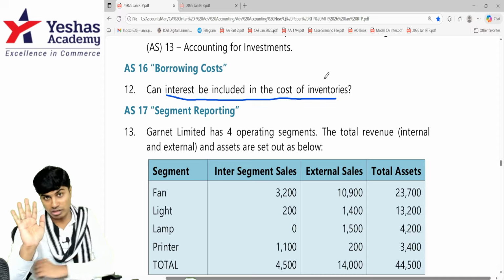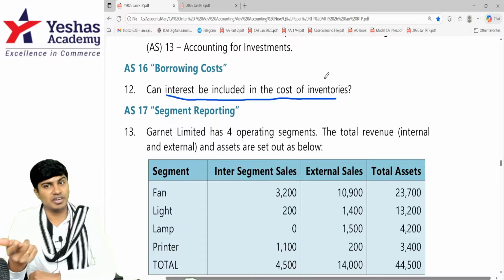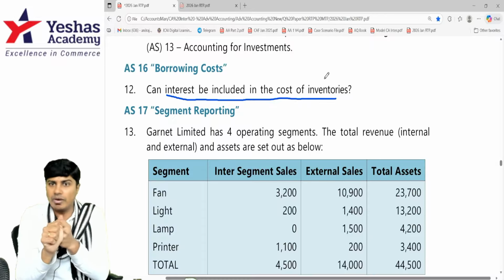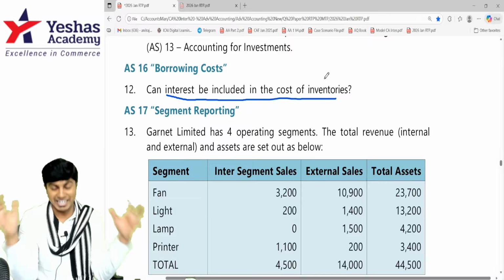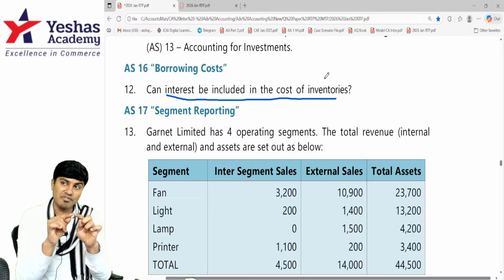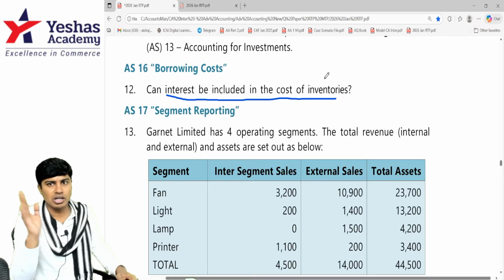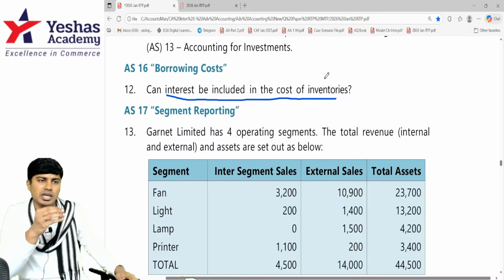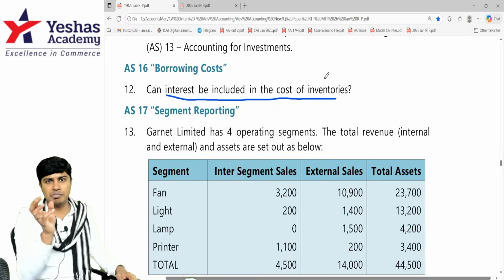Is interest actual? Interest cannot be notional. Asset has to be a qualifying asset. If inventory is a qualifying asset, which means it has taken a substantial period of time for it to be set up, then it becomes a qualifying asset. Then the interest can be capitalized if interest is actual. There is no separate treatment for PPE and separate treatment for inventory.